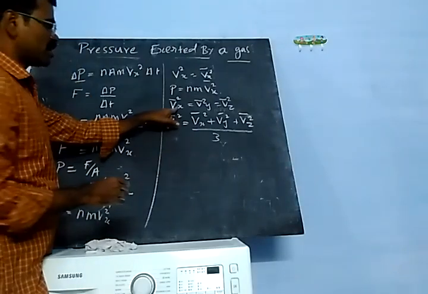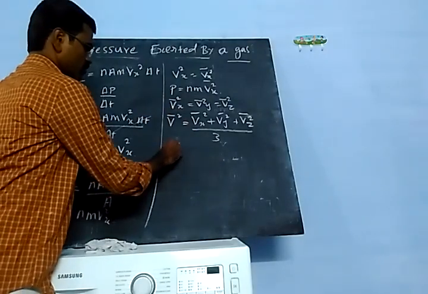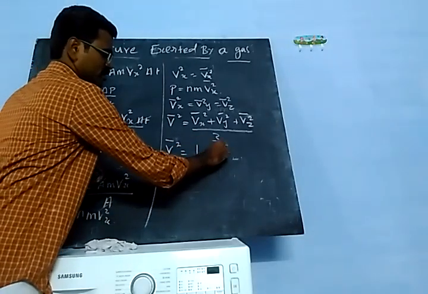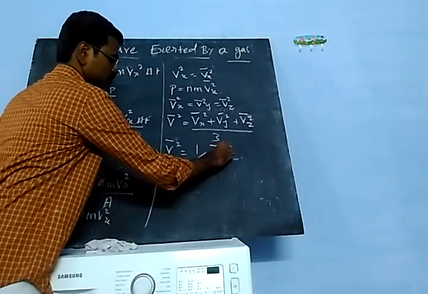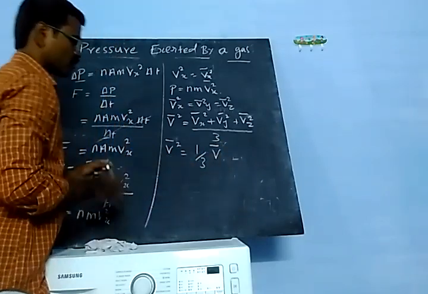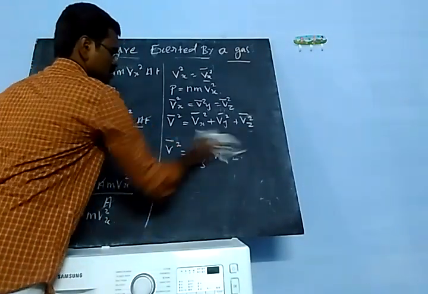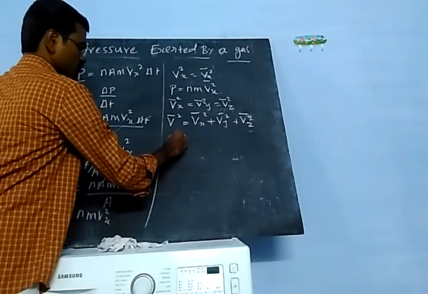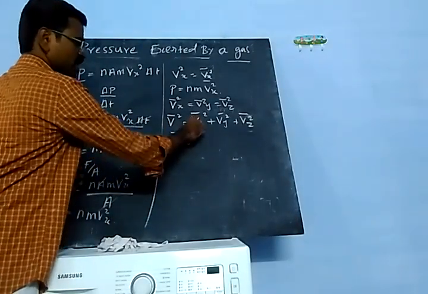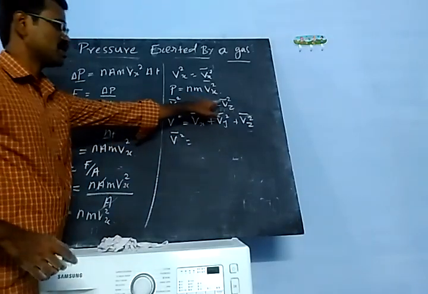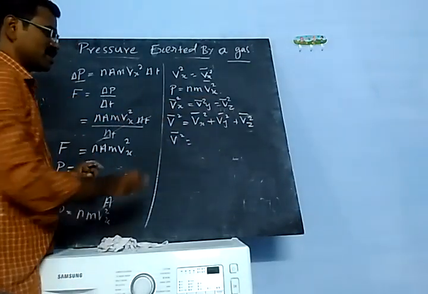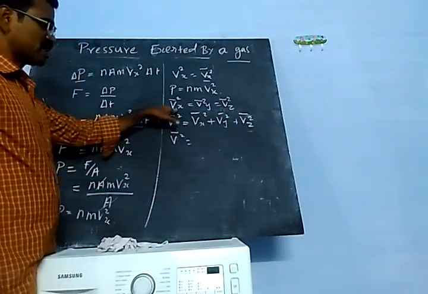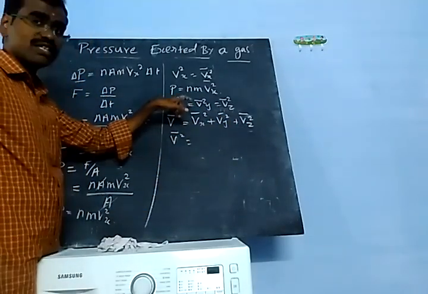Here all are the same, so you can substitute v squared y by v squared x and v squared z by v squared x.